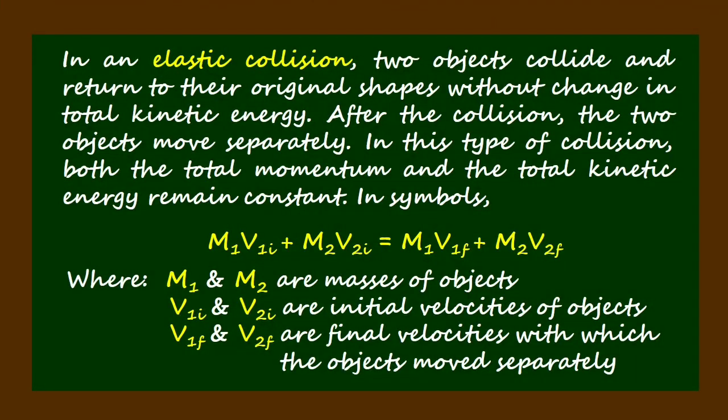In an elastic collision, two objects collide and return to their original shapes without change in total kinetic energy. After the collision, the two objects move separately. In this type of collision, both the total momentum and the total kinetic energy remain constant. In symbols, m1 v1i + m2 v2i = m1 v1f + m2 v2f, where m1 and m2 are masses of objects, v1i and v2i are initial velocities of objects, and v1f and v2f are the final velocities with which the objects move separately.